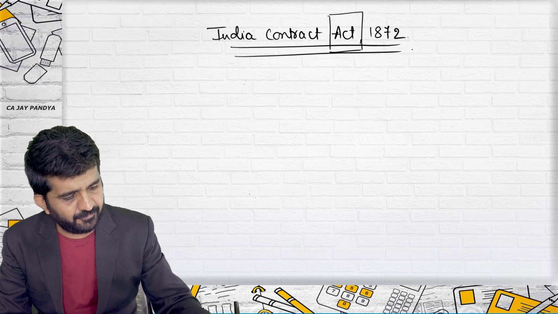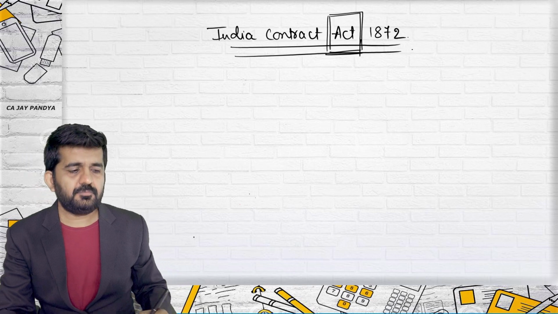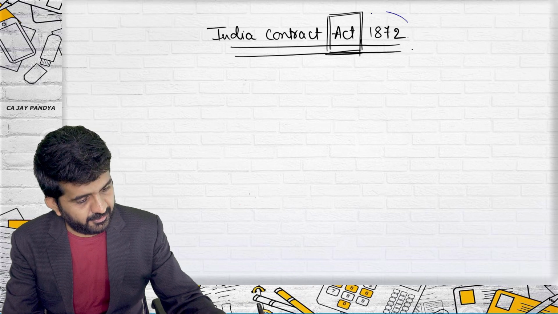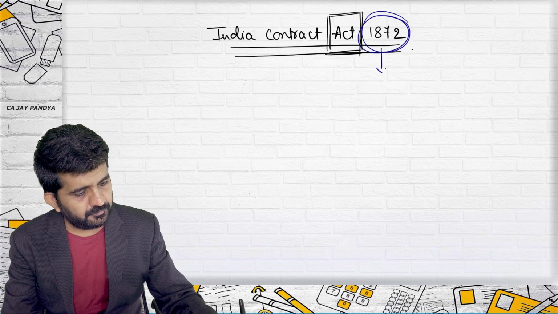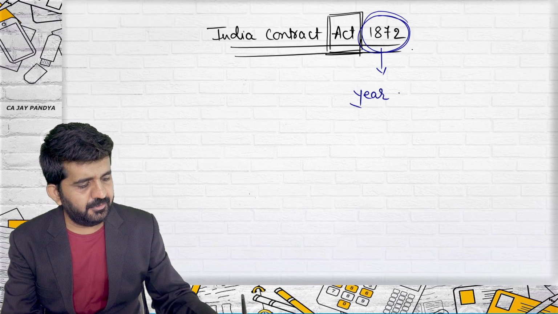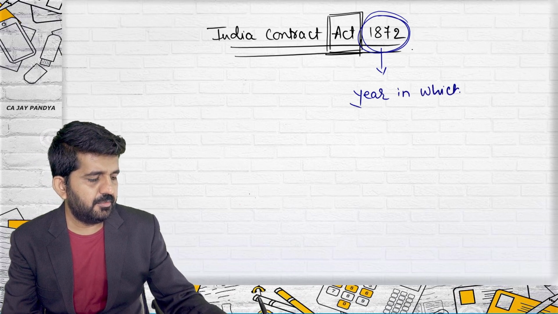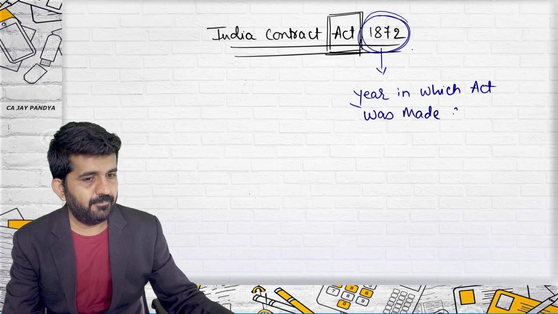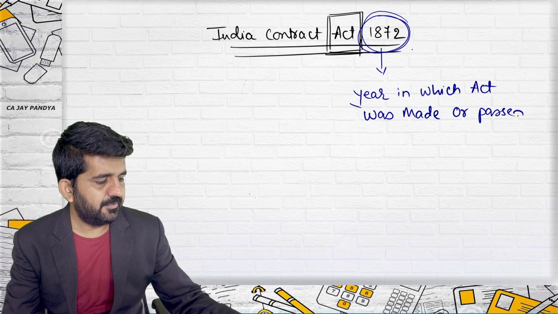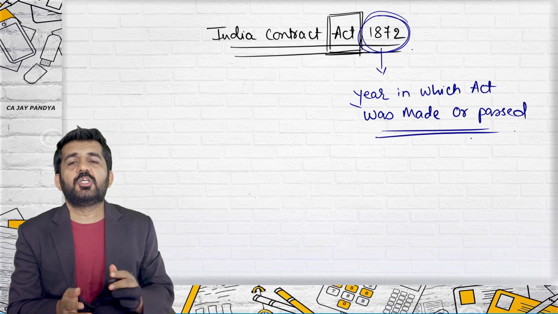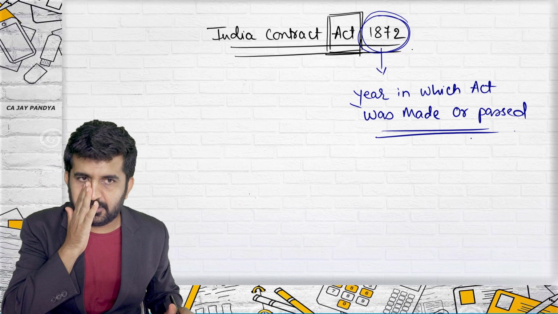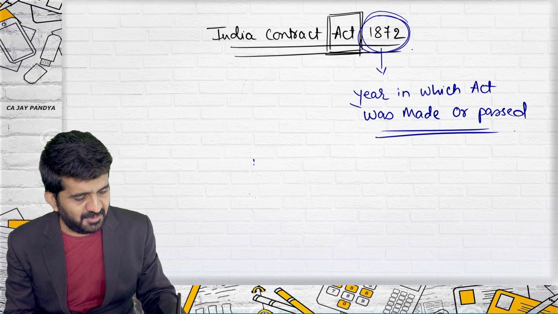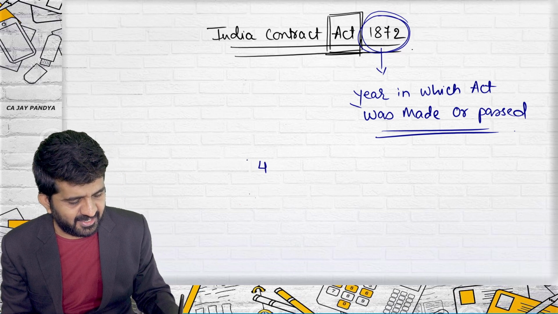What is an Act? Try to concentrate. The year in which the act was made or passed. So practically it is the year in which the act was passed. And this is 1872. Sir, we became independent in 1947.